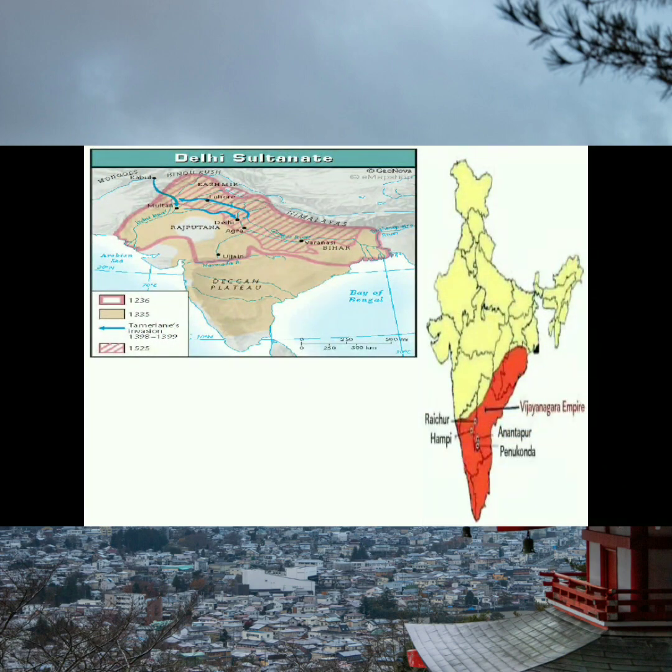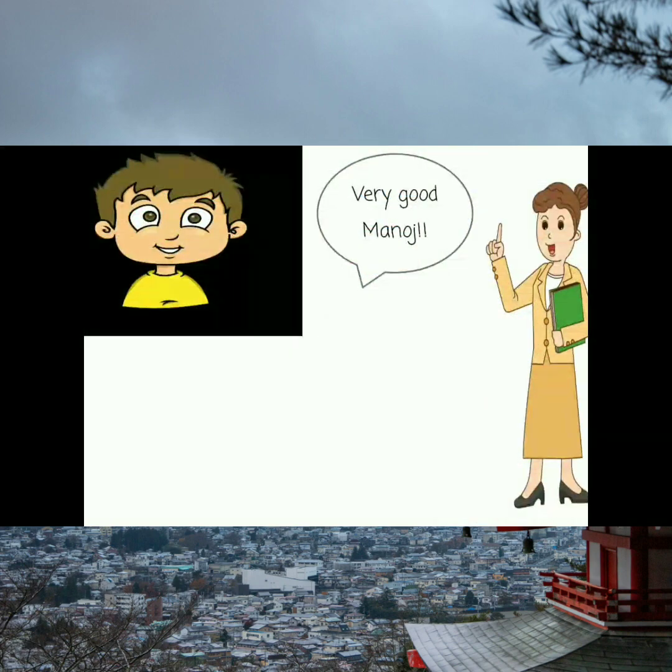Here is a map of the Delhi Sultanate and the Vijayanagar Empire. We also studied about the Delhi Sultanate and the Vijayanagar Empire. Very good, Manoj. You remember what we did then.